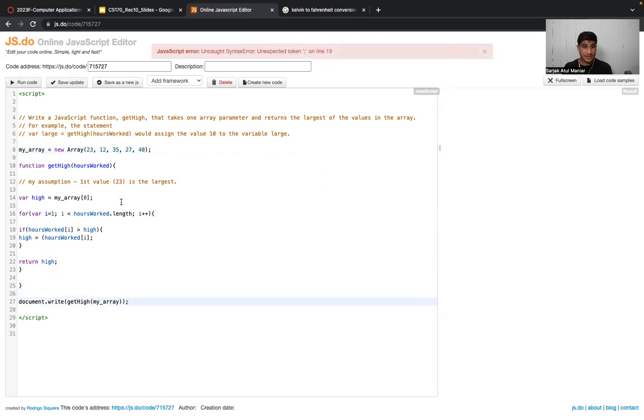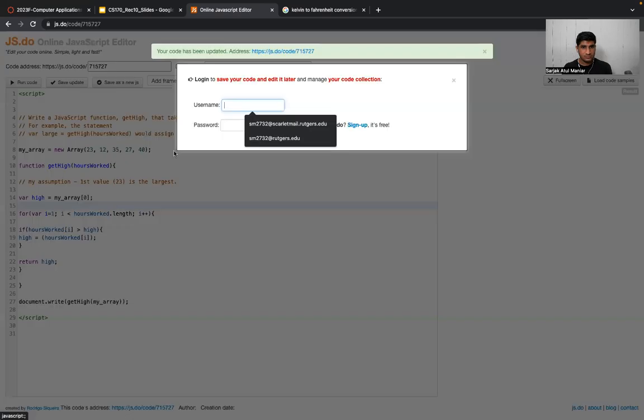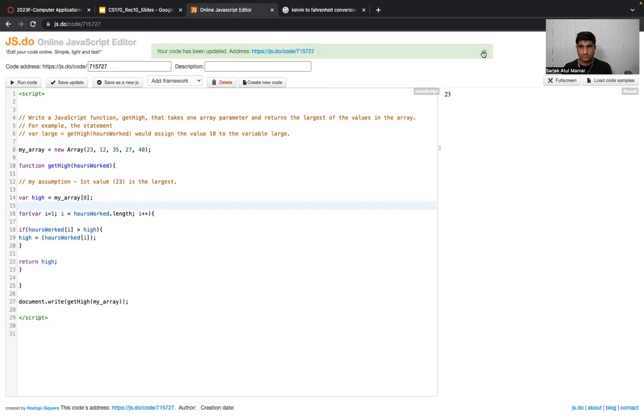Run code. Expecting token, okay. Line number 19. Oh, just a bracket is missing, okay. Run code. Okay, hours worked dot length.